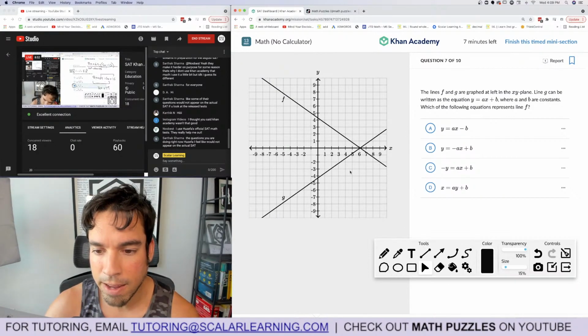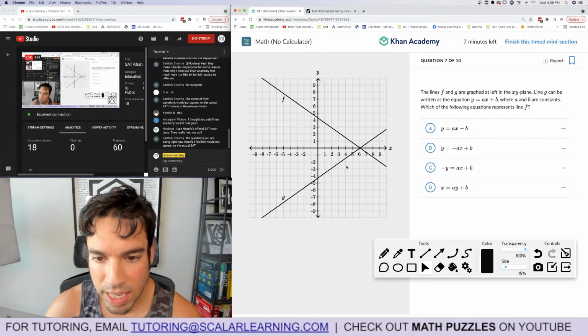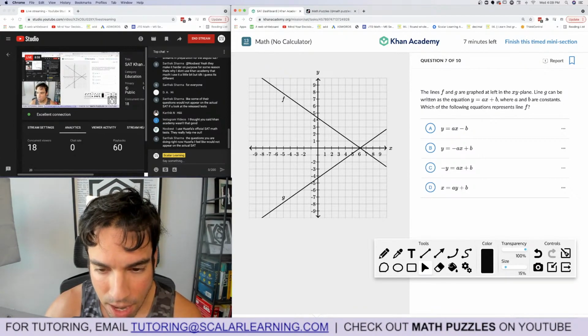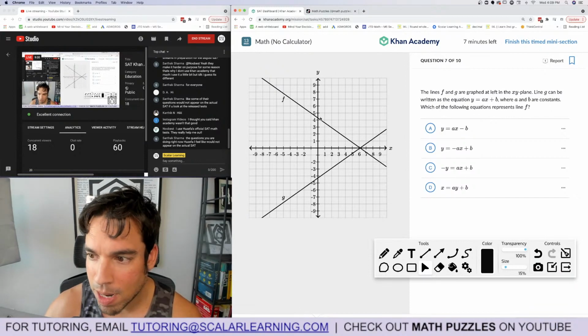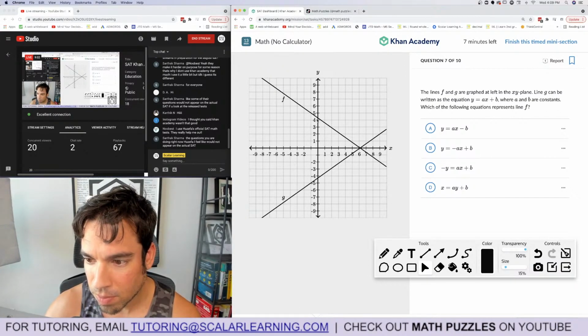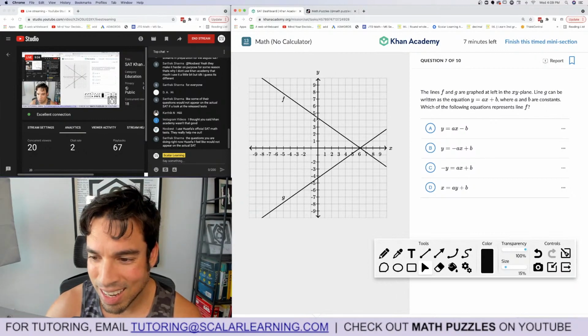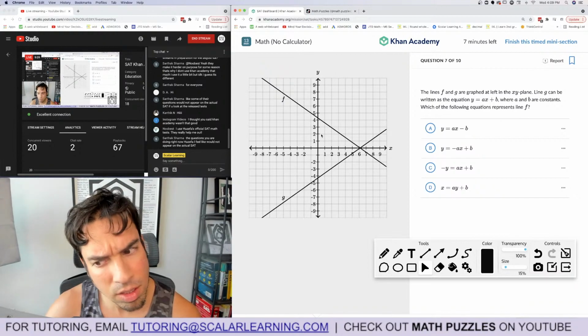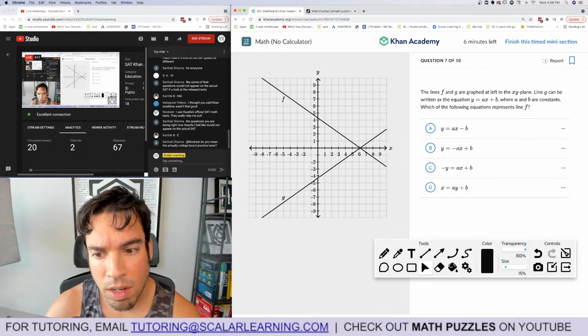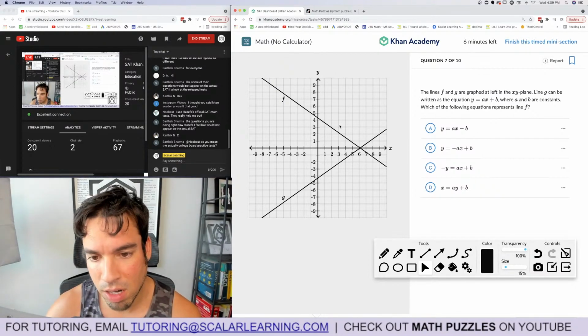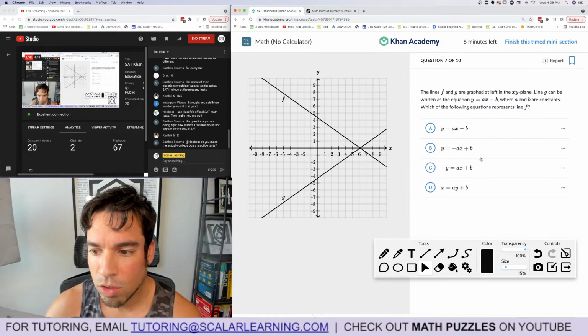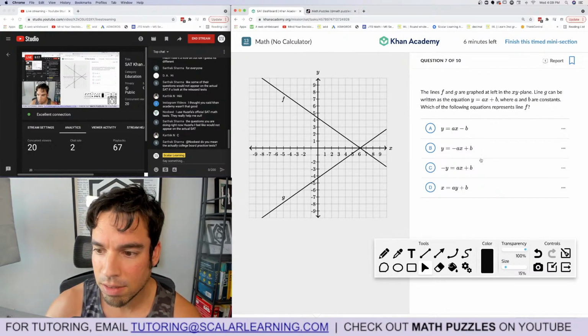Oh, I get it. So it looks like whatever the b is, they have opposite b values. So it should be minus b, right? So it should be a negative b. And I think the slopes are just opposites of each other, right? This is up 4 over 6 approximately, down 4 over 6. So they should just both be negative.